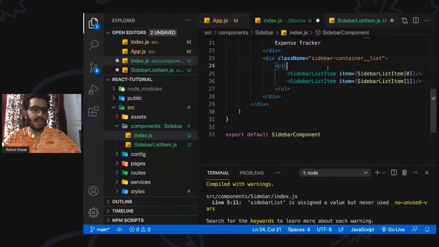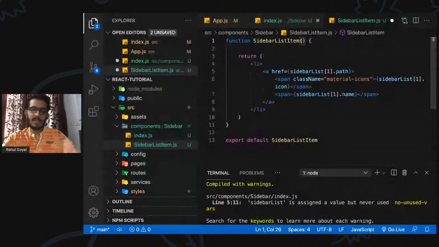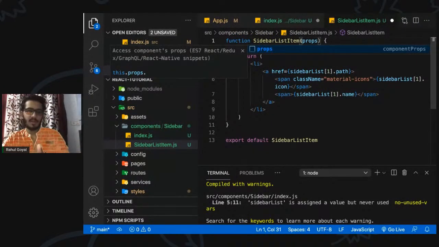So how can we access it? This functional component takes only one argument. Can it take multiple arguments? No, it can take just one argument. So we usually name it props. While we are using it inside the function, if we see props anywhere, we should know it is coming from the parent.